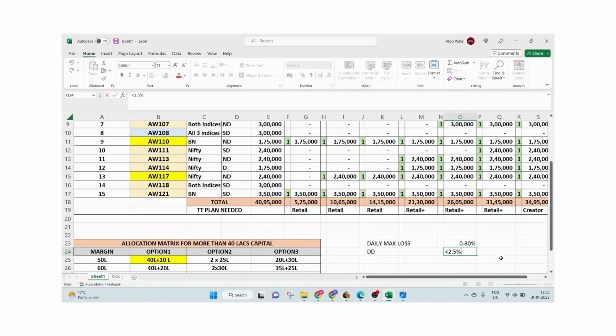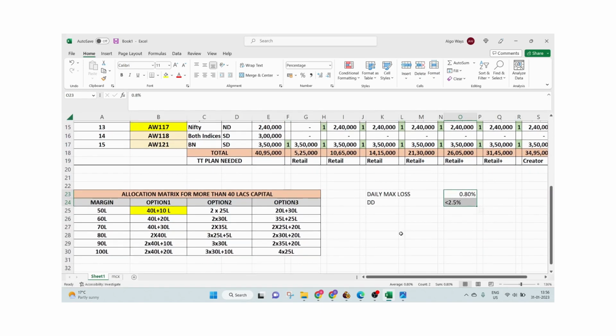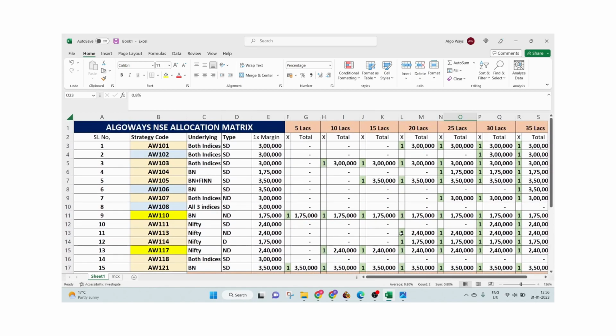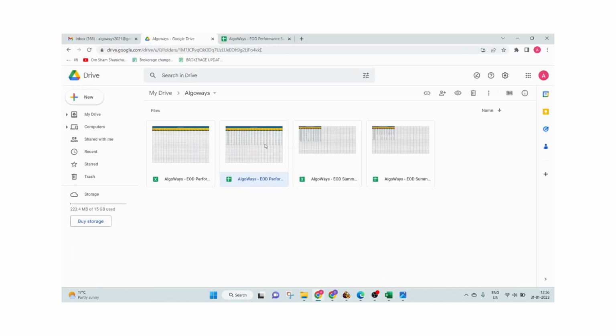These two numbers are not applicable for 5 lakhs and 10 lakhs portfolios, because we have to talk about absolute numbers, not percentage terms, since the capital allocated is small. So these numbers can be higher in the case of 5 lakhs and 10 lakhs portfolios. This was about NSE.